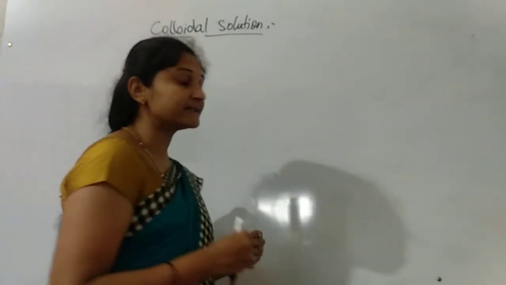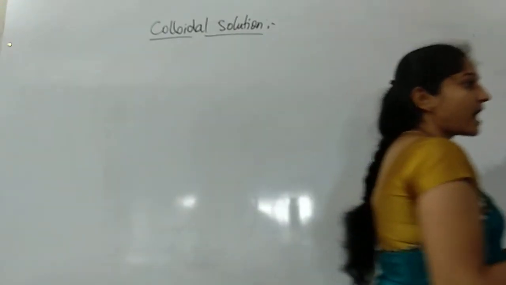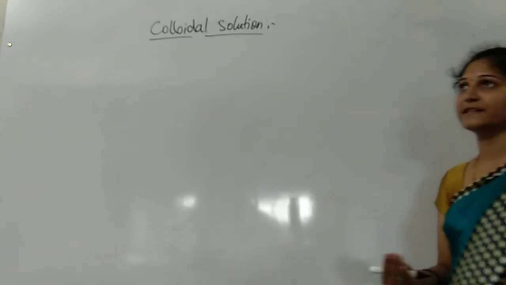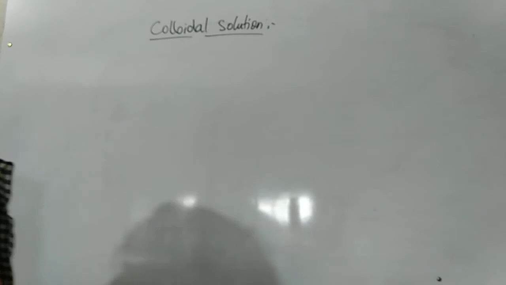True solution and suspension. We have studied that in a true solution, the solute is going to dissolve completely in the solution. So these colloidal particles lie between true solution and suspension. Suspension means a heterogeneous mixture where the particles disperse but then settle down.